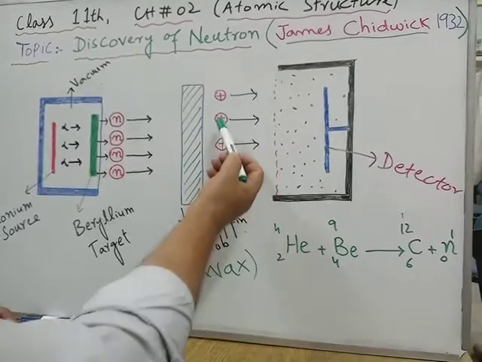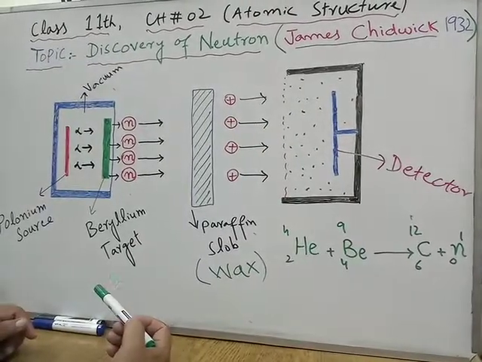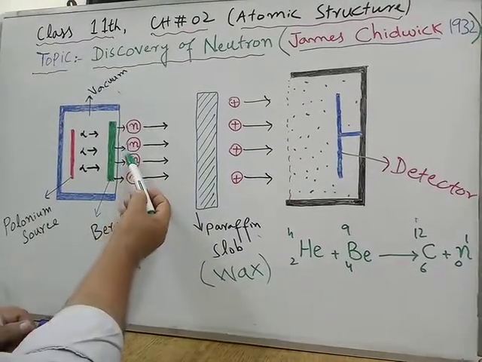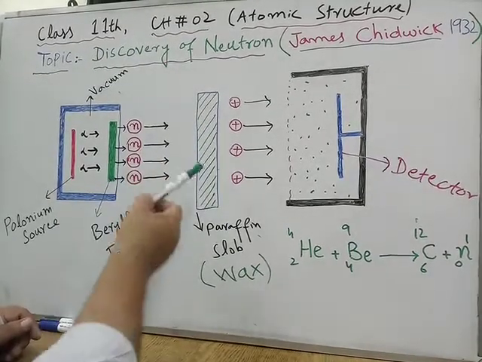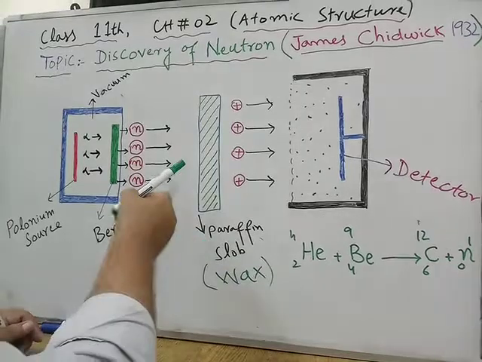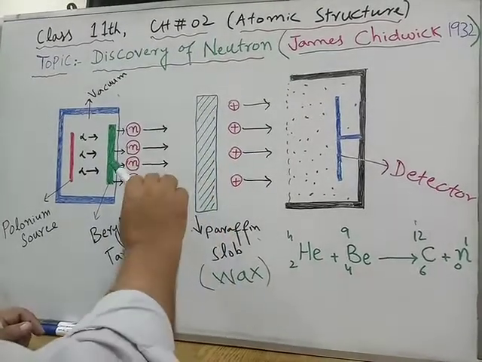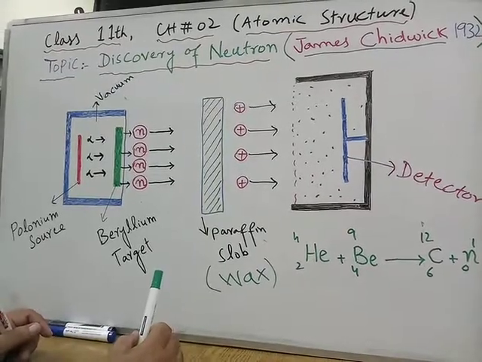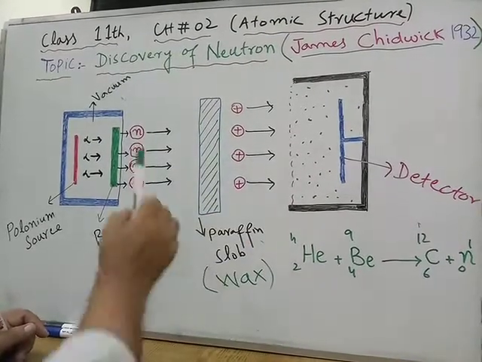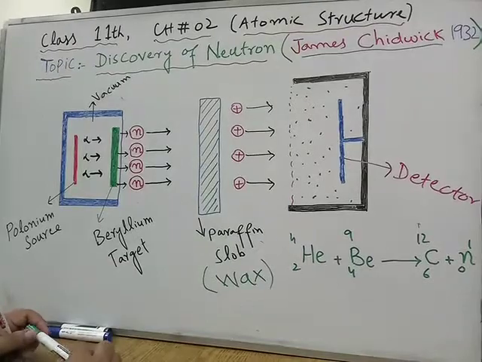Actually, these positively charged particles represent the protons. Here, the N represents the neutrons. So when neutrons struck the paraffin slab, they knocked out protons, and the mass of the neutron is very nearly equal to the mass of the proton, and the neutron carries no charge.